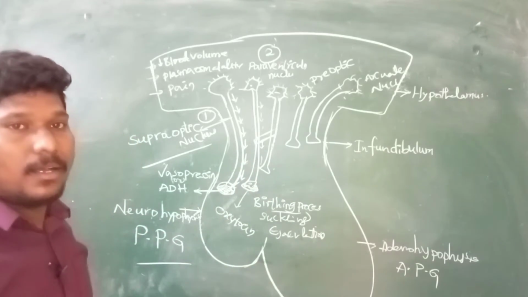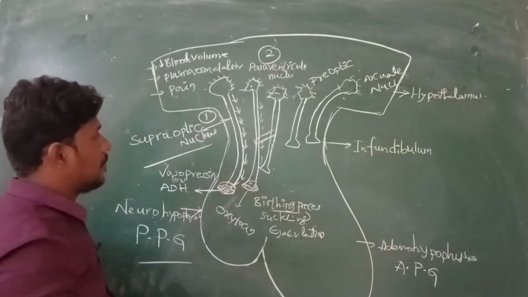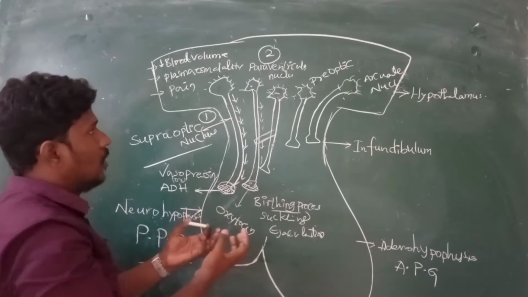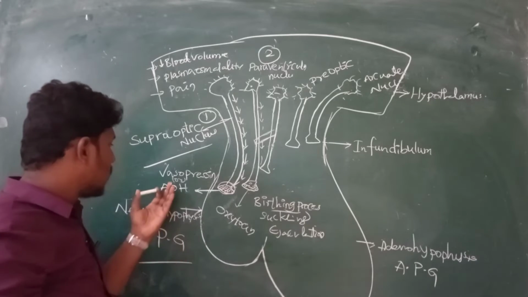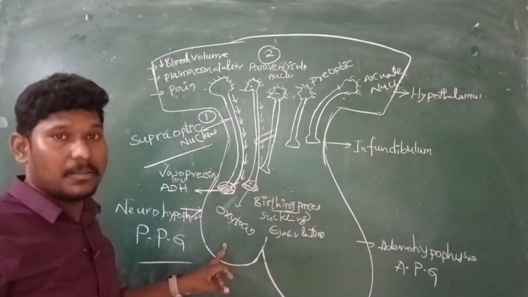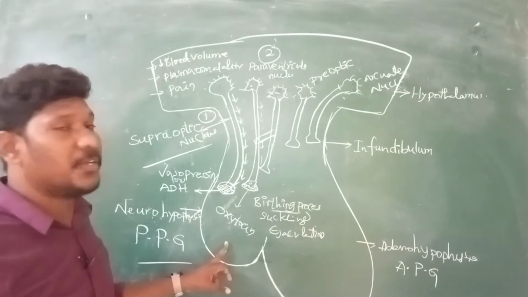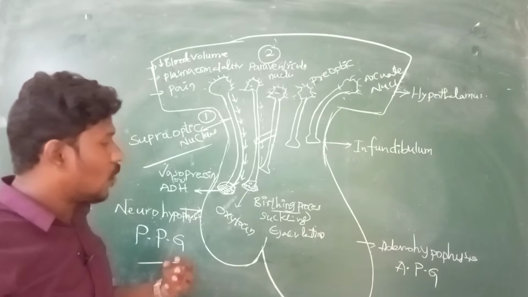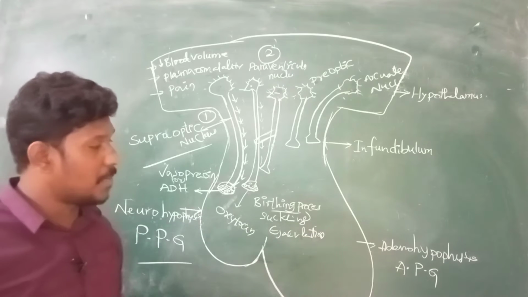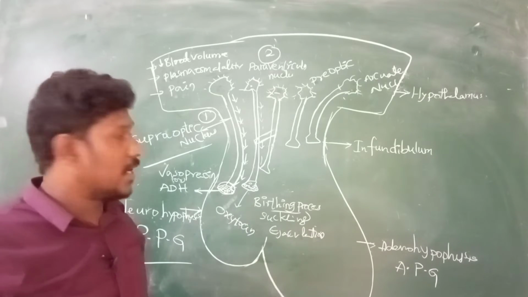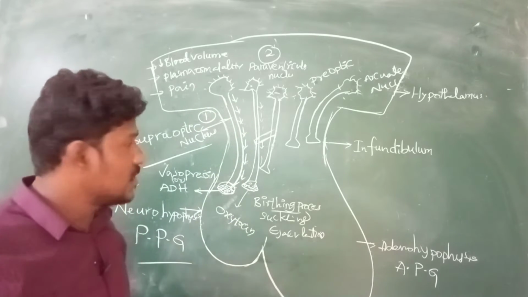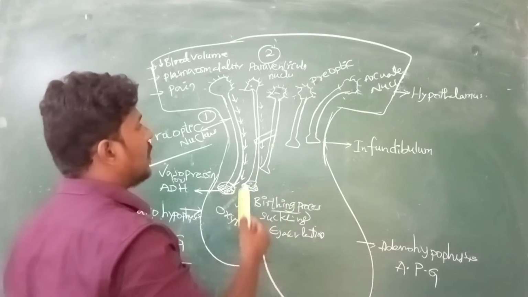So far we have completed the neurohypophysis. That means the supraoptic nucleus as well as the paraventricular nucleus release the hormones ADH and oxytocin into the neurohypophysis, that means into the posterior pituitary gland. Now we will discuss what type of hormones are released into the adenohypophysis, that means into the anterior pituitary gland. So far we have completed supraoptic and paraventricular. Now we will discuss the other nuclei and what they do.